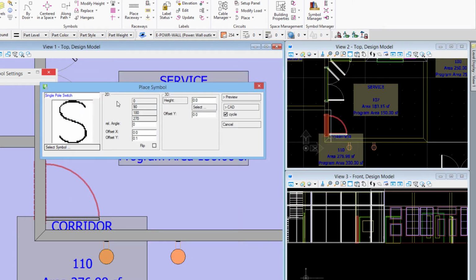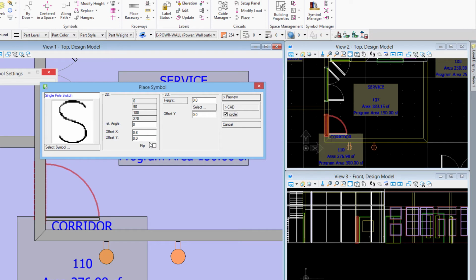Then we have our 2D options and our 3D options. So for the 2D options, I'm going to leave the angle at 0. For the offset X, I'll put in 6. So that will set the distance to the symbol from the door frame on the side that I picked it on there. Offset Y, I'll put it at 0. I don't need to offset it in the Y direction.